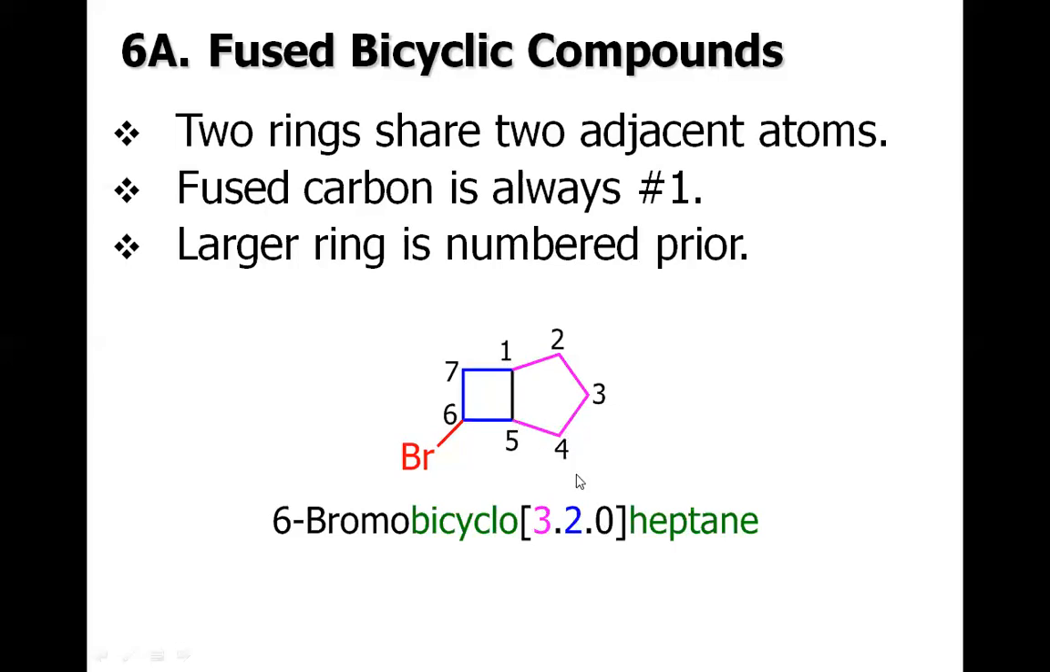Now you must be wondering why we will always have 0 atoms. So why do we write 0? It's because of the other bicyclic compounds that we will discuss after some time.